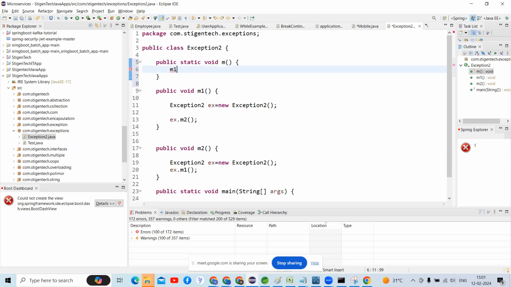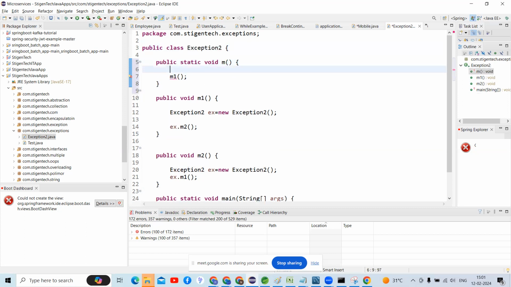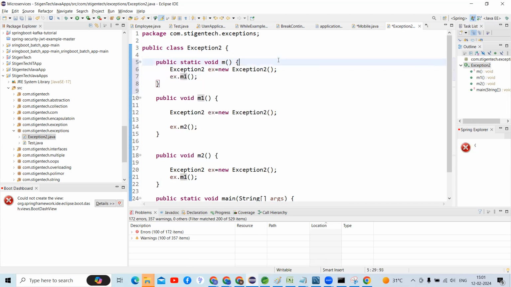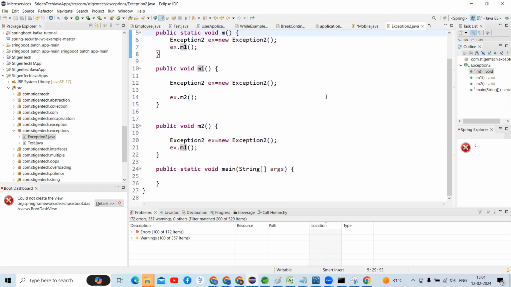By using the class. Then I create one more object, ex equal to new Example of m2, and based on that reference variable I call the m1 method. Then tell me, guys, will any output come?